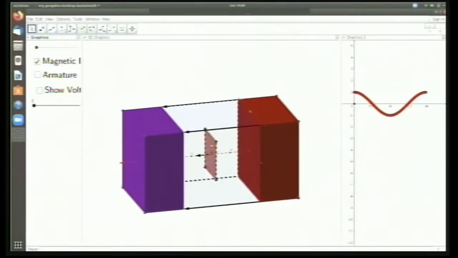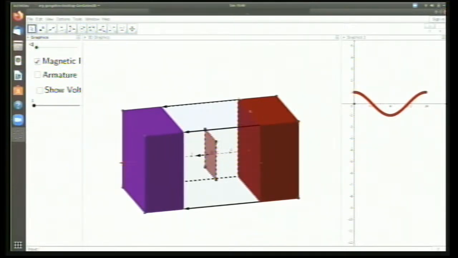Now what happens when I change this rectangular plate inside? Instead of water, the magnetic field goes down and then it comes up like that.